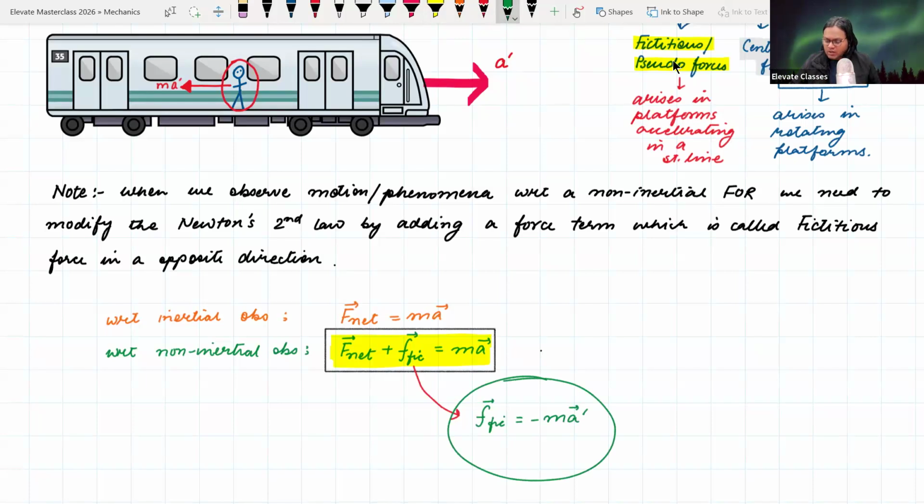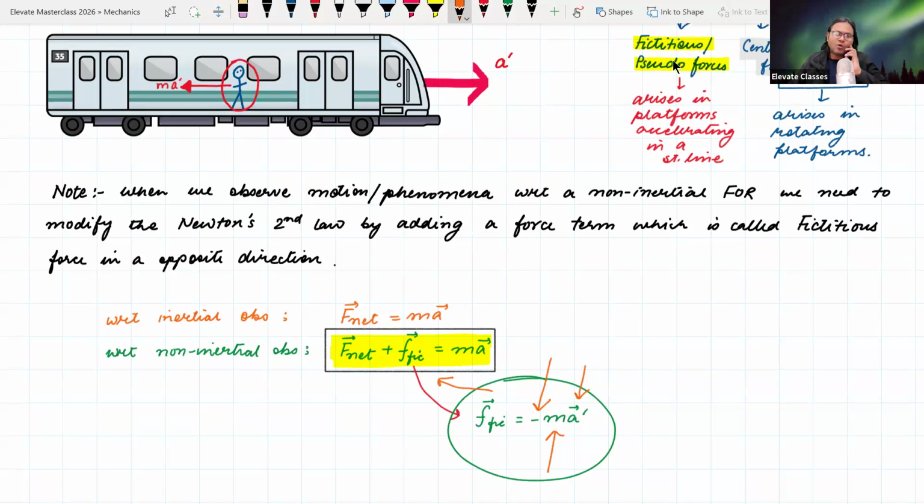So what is the fictitious force? Fictitious force is equal to the mass of the object whose motion we are studying, multiplied by the acceleration of the accelerating platform, but in the direction opposite to the accelerating platform, that has been added to Newton's second law. As simple as that. Okay, let me repeat it. What is the fictitious force? It is the mass of the object whose motion we are studying multiplied by the acceleration of the accelerating platform, but in the opposite direction, which is then added to the equation of motion.